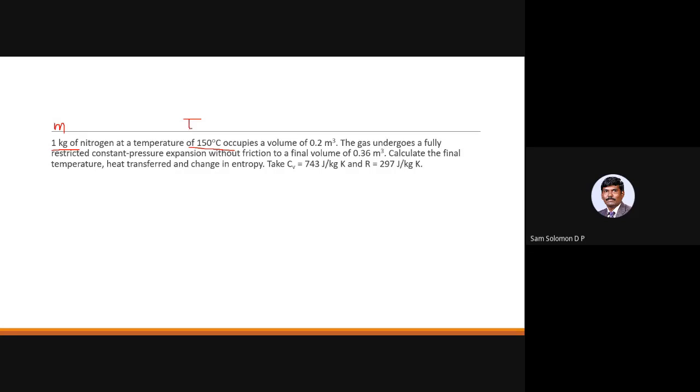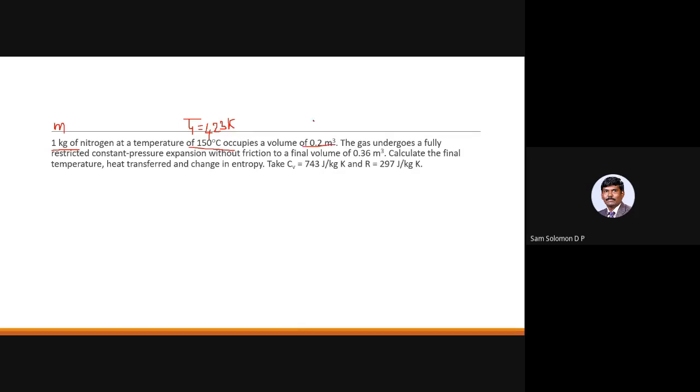Immediately you have to convert it to Kelvin. So T1 is 150 plus 273, which would be 423 Kelvin. Check this if I am right.